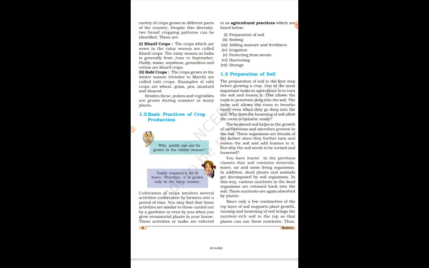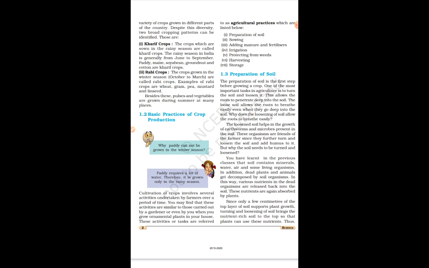Children, you might have seen that when a farmer grows a crop, there are some practices, methods, or steps that are followed by the farmers to grow a better crop, right? These practices, these steps are known as agricultural practices, right? And in this whole chapter, we're going to discuss these agricultural practices one by one in brief, right? The whole chapter is about these agricultural practices.